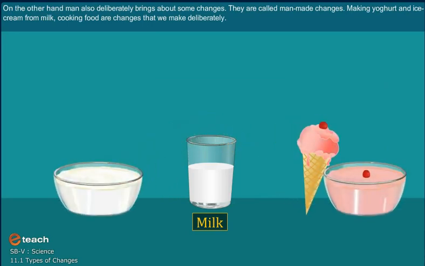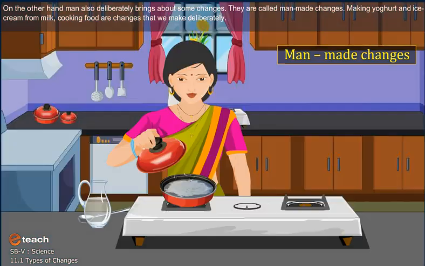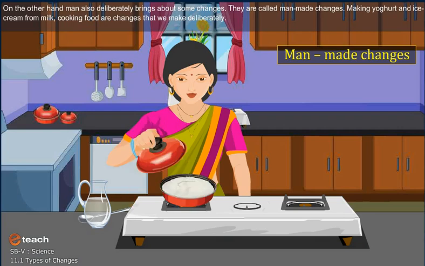On the other hand, man also deliberately brings about some changes. They are called man-made changes. Making yogurt and ice cream from milk, and cooking food are changes that we make deliberately.